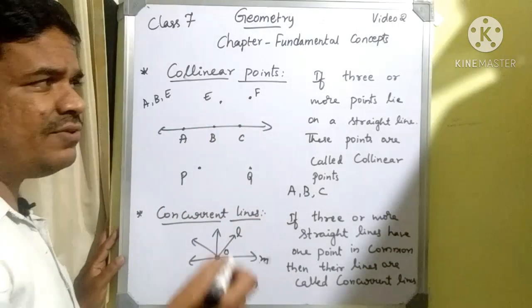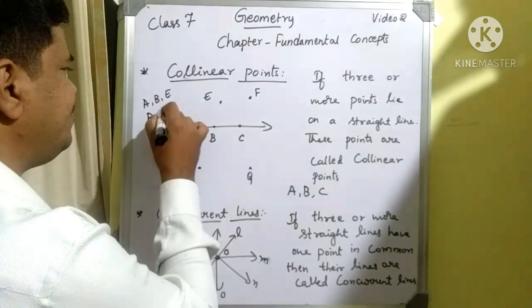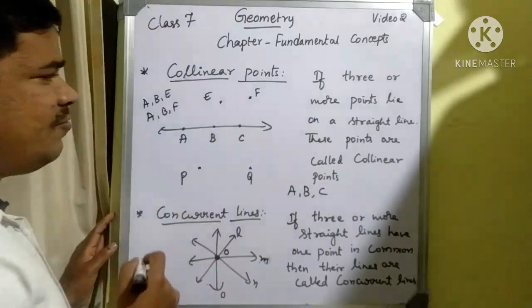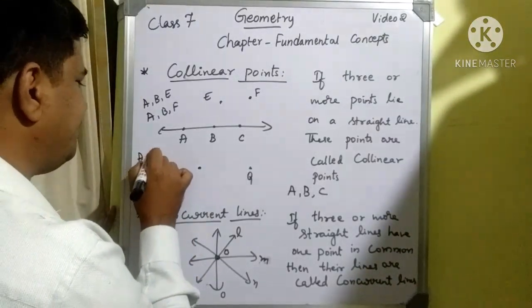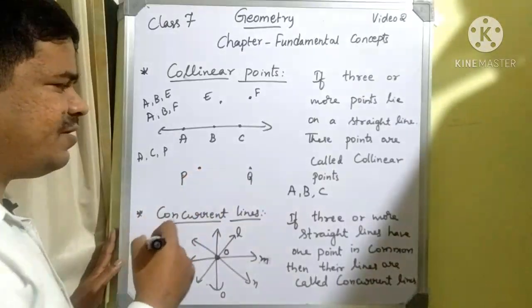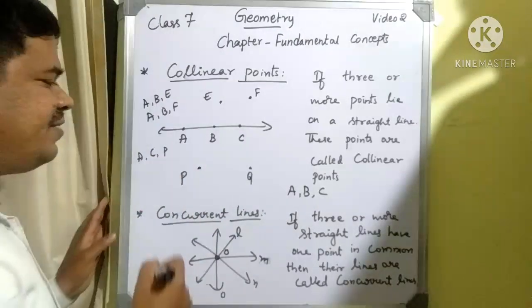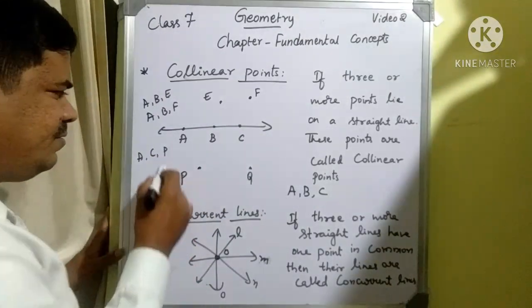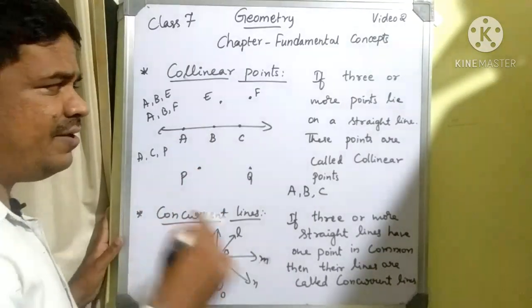Like that A, B, F is also not collinear. And if I consider A, B, P or A, C, P, again P is present outside the straight line, so we can't call it collinear.